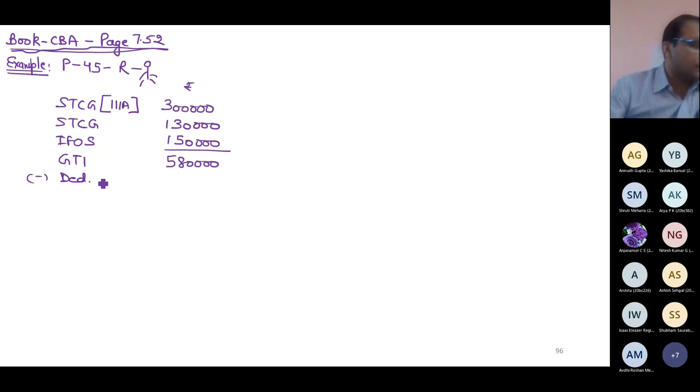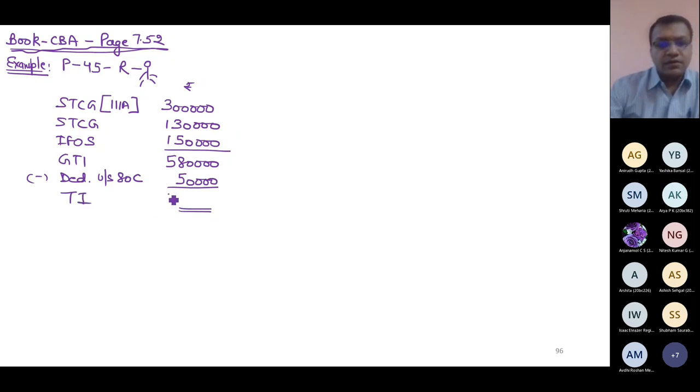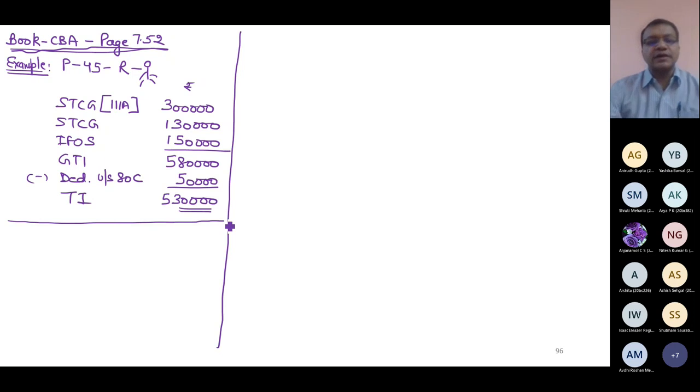He has deposited 50,000 in his own PPF account. Total income 5,30,000. That's it. So the question says you simply compute the tax. So my job is to simply compute the tax. So let us start computing the tax.